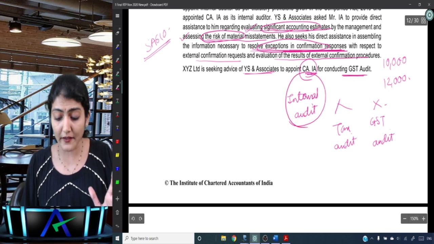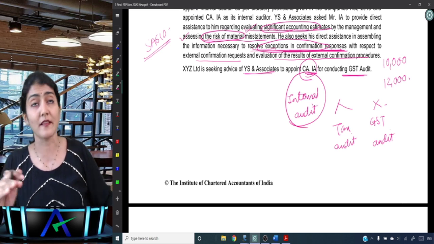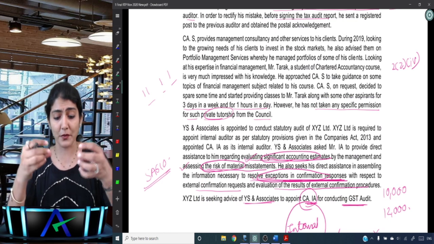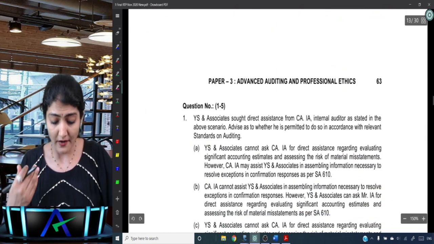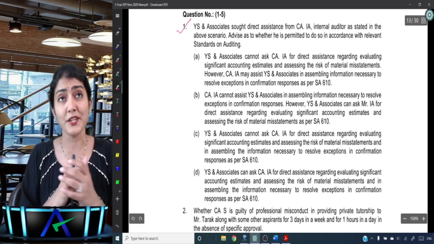Right? So for internal auditor, can he do the tax audit? No. Can he do the GST audit for the same client? No. Right? So they've put some bits and parts together and they have made an integrated case study over here. So be it. Right? Now let us look into the corresponding question. Yes, all of you paying attention?